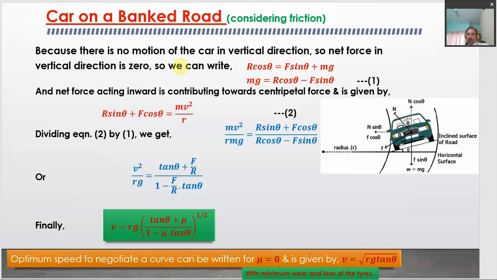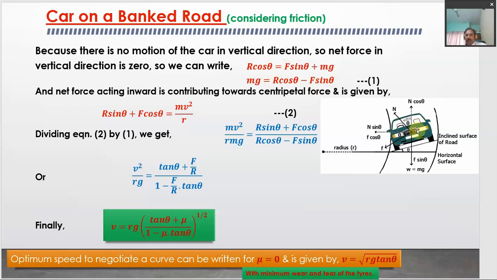So along the vertical, net upward force R cos theta is equal to net downward force, which is f sin theta plus mg, right. So from here we write the value of mg, which is equal to R cos theta minus f sin theta, as f sin theta goes to the other side and gets subtracted. Some mathematics, right.